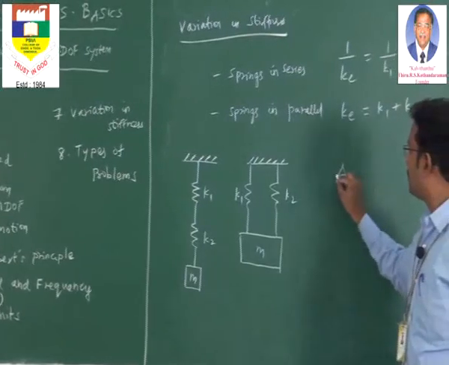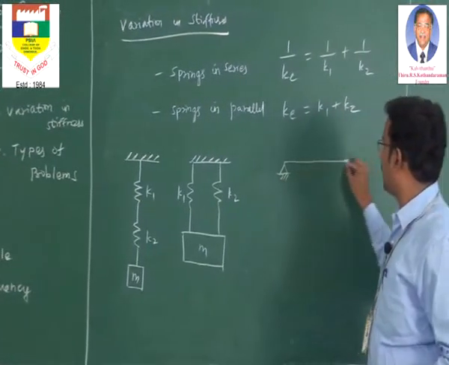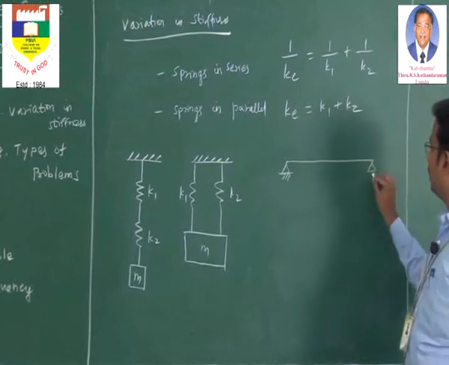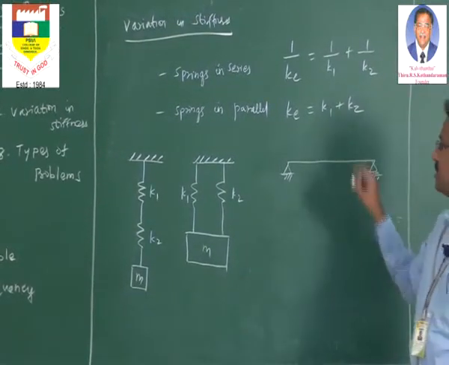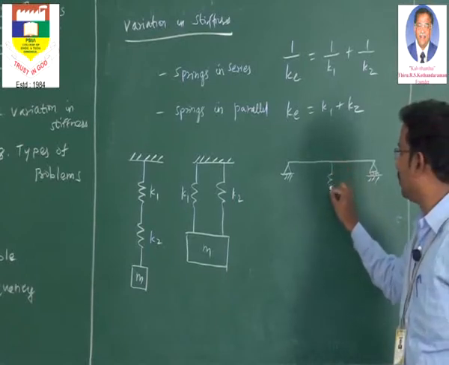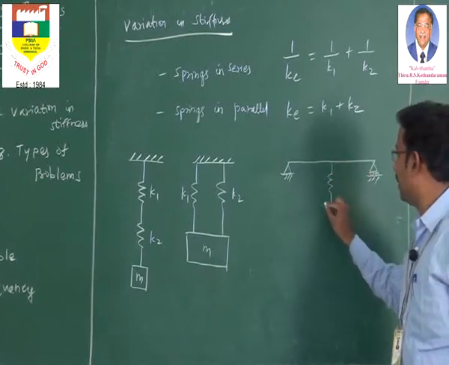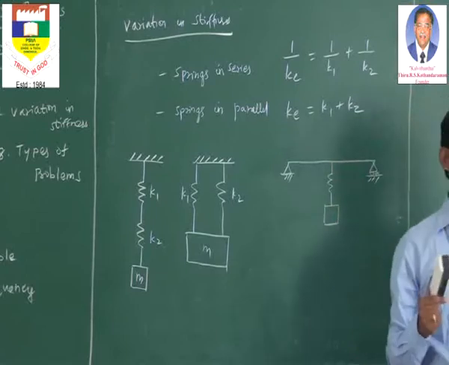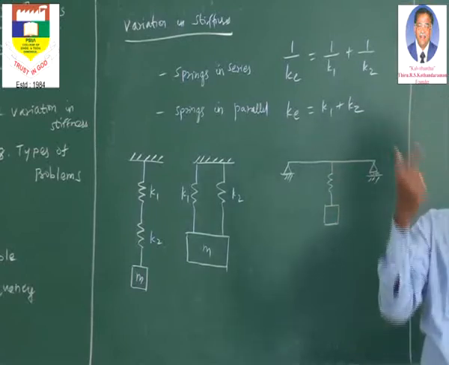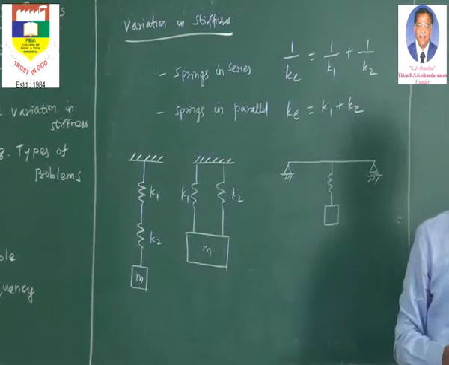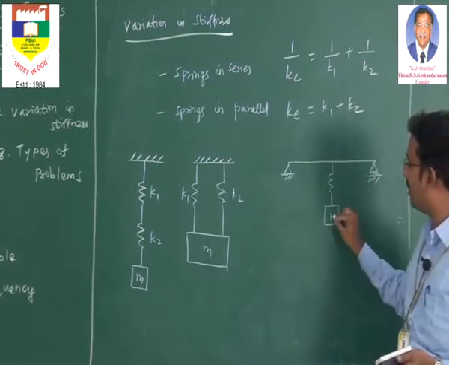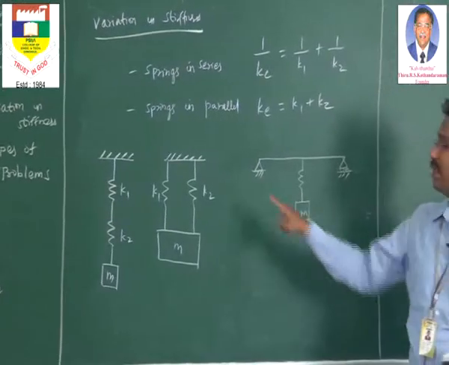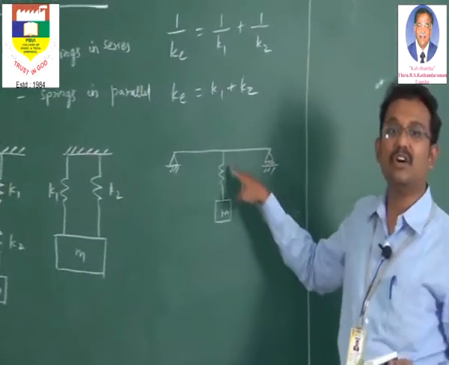You take a simply supported beam, a practical condition, say a hinge on one end and the other end supported with rollers. Now if this has a spring at the bottom and I have a mass, like most of the gantry girders, we will have this situation. Many of the gantry girders in some laboratories or industries have this situation. So we are suspending a mass, say a weight or a crane. Imagine on a gantry girder we have a crane, there we have a spring.